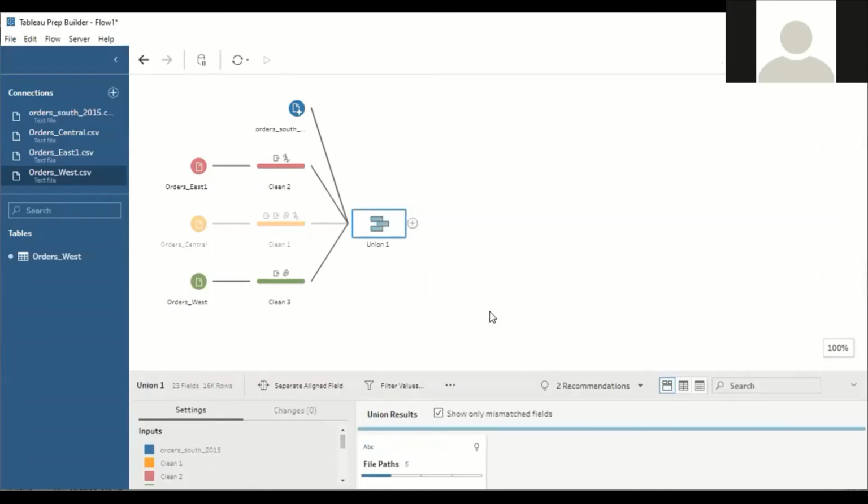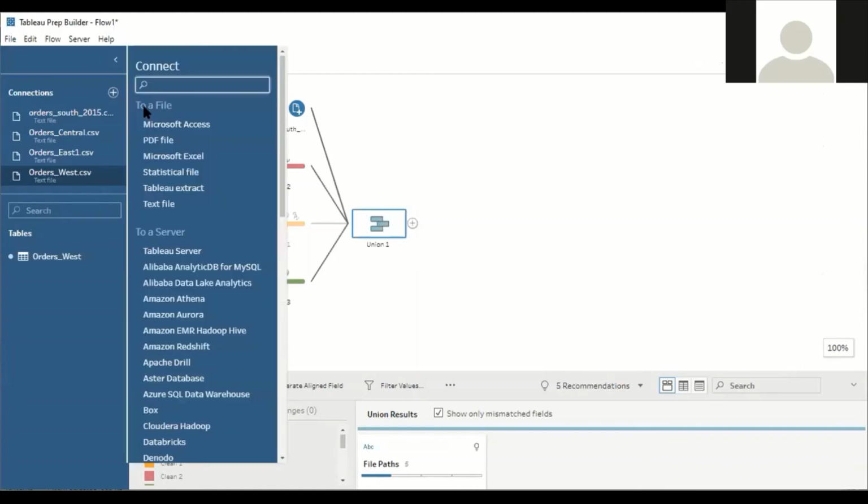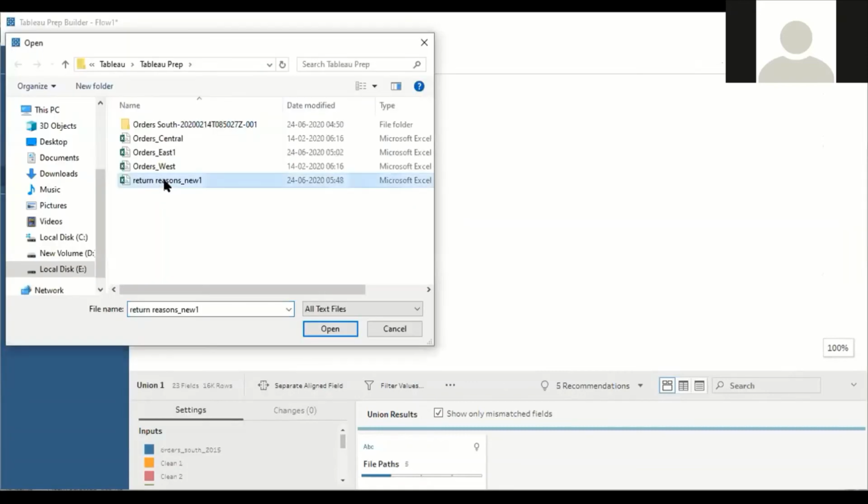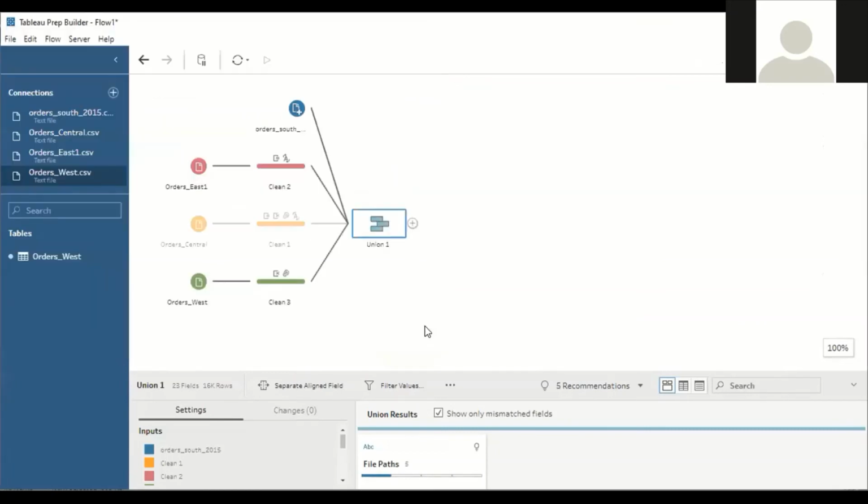Next, say I want to add one more file here, let us say the reasons: what are the reasons to return the product? Again, I'll go to text files. I have the file called return reason, the new one. Understood? So fetch this to Tableau Prep Builder.